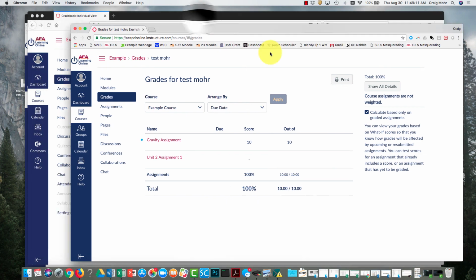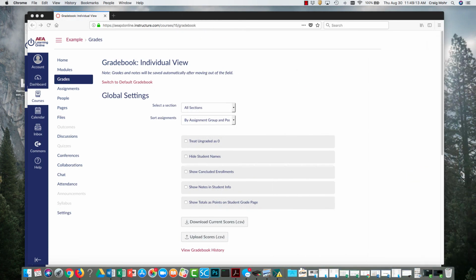Trying to think of anything else with setting up assignments, and we even dabbled a little bit in the gradebook there. We'll come back to these settings later.